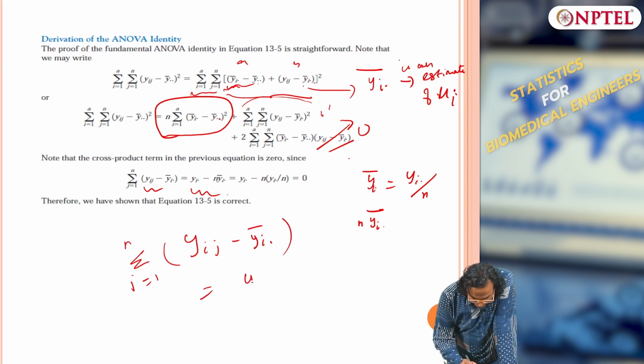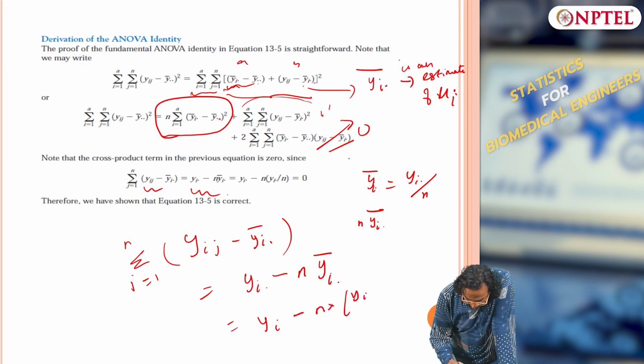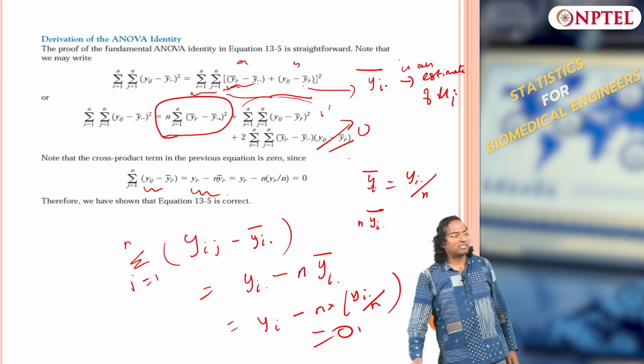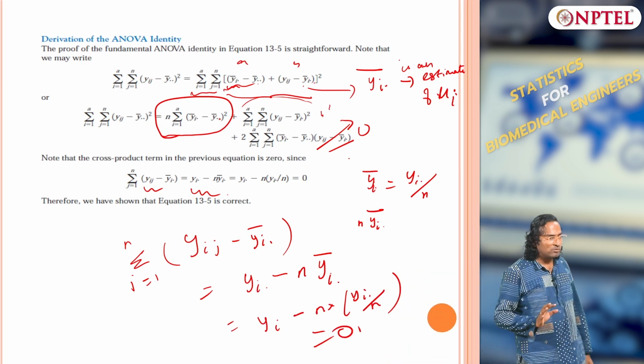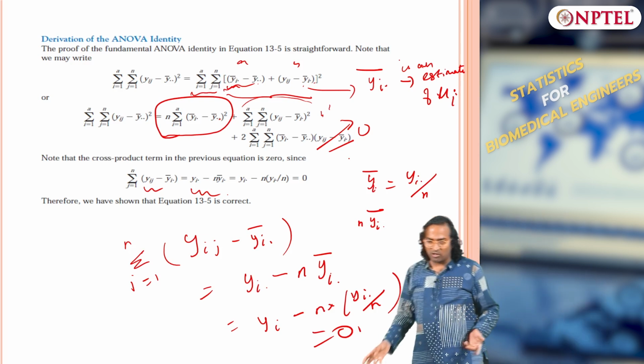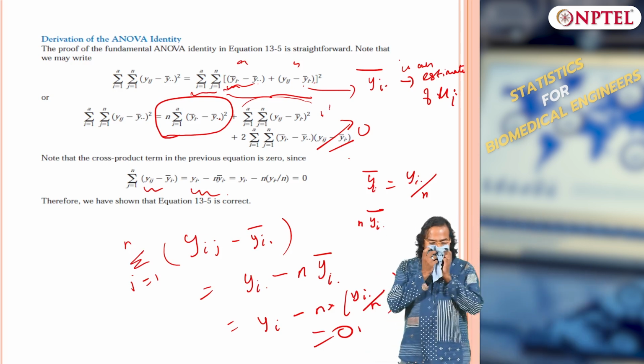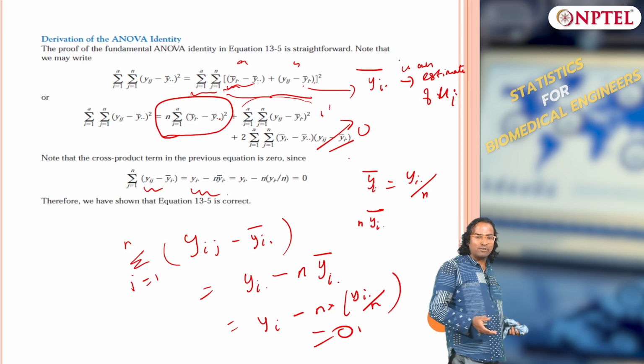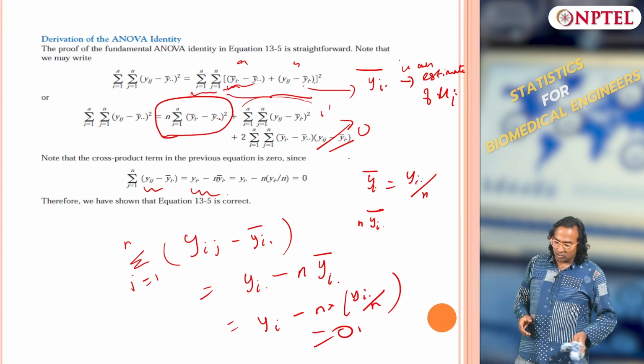This is nothing but yi dot minus n into yi dot divided by n. So this is equal to 0. So the cross term goes to 0, clear. One of the factors goes to 0, so the entire term goes to 0. So what am I left with?